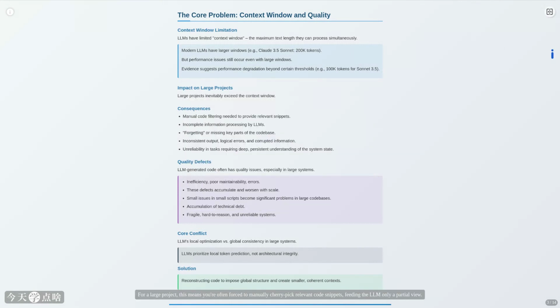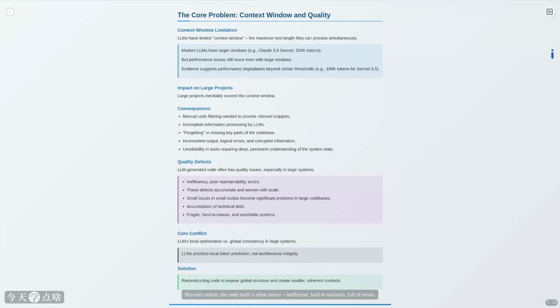For a large project, this means you're often forced to manually cherry-pick relevant code snippets, feeding the LLM only a partial view. It's like trying to understand a story by reading only one chapter at a time. This leads to the LLM forgetting crucial parts, resulting in inconsistent outputs and logical errors.